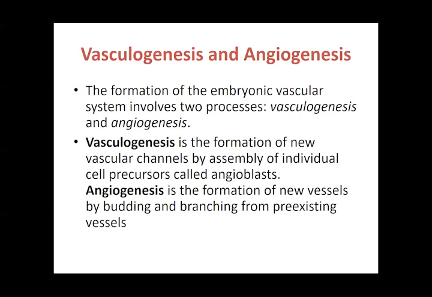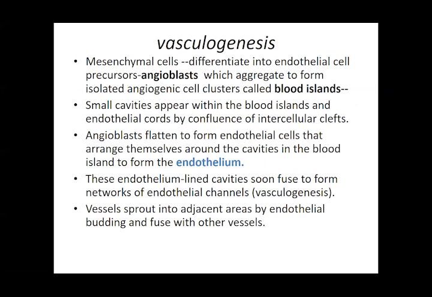How does vasculogenesis happen? I showed you the previous picture. Mesenchymal cells differentiate into endothelial precursors, what we call angioblasts. Angio is the term for blood vessels. These aggregate and form the blood island. This blood island then develops cavities in it, and these cavities collect together, the confluence of these clefts, and ultimately the cells flatten out.